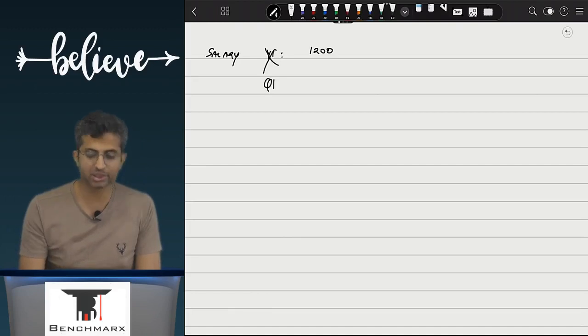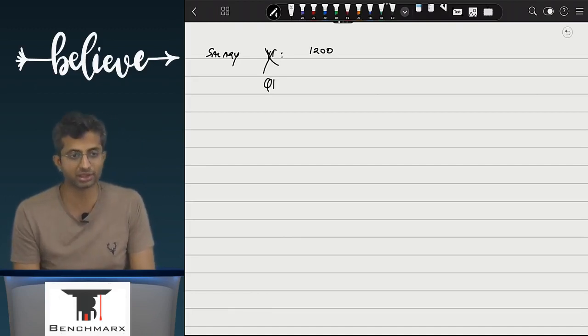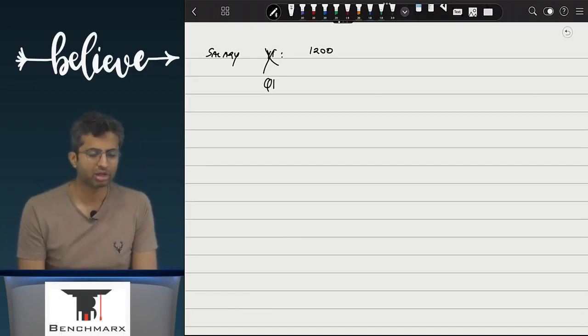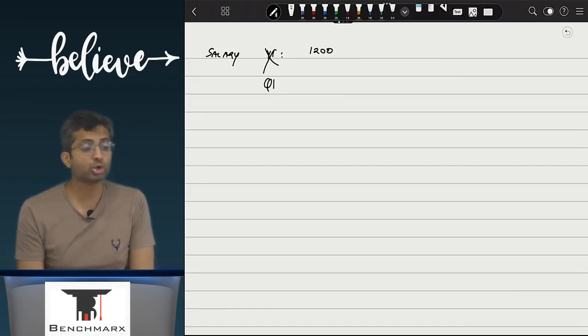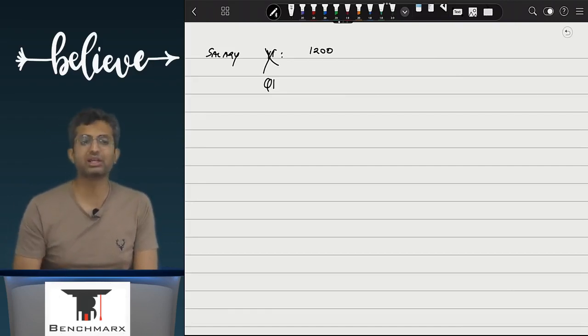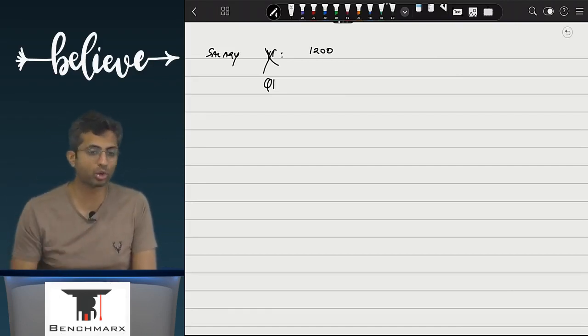So instead of the first year, if this was first quarter salary, let us say 1200. Maybe salary per month is 400, into 3 is 1200 rupees. So can you spread this salary over 3 or 4 quarters? Or the salary of the current quarter has to be recorded in the current quarter only.